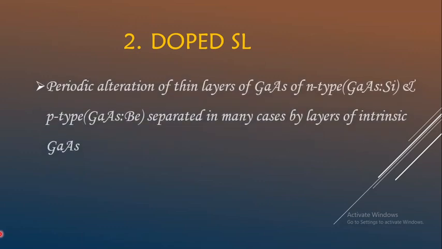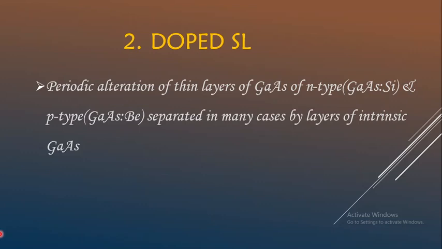Then coming to the second type, that is superlattice due to doping, which is called a doped superlattice. In doped superlattices there is a periodic alternation of thin layers of gallium arsenide of N and P types, separated in many cases by layers of intrinsic gallium arsenide. So here again there will be periodicity, and periodically thin layers of different materials are going to be there.